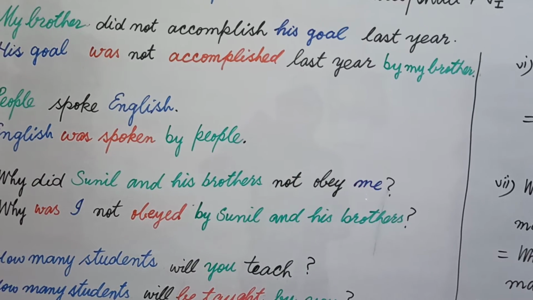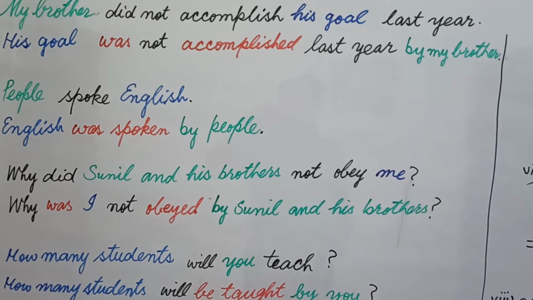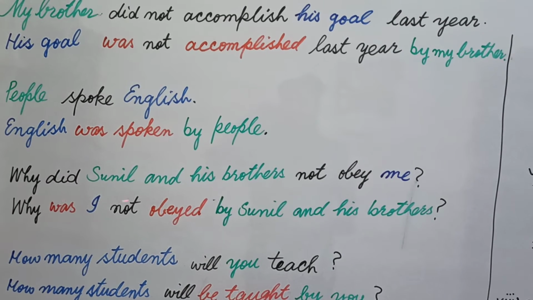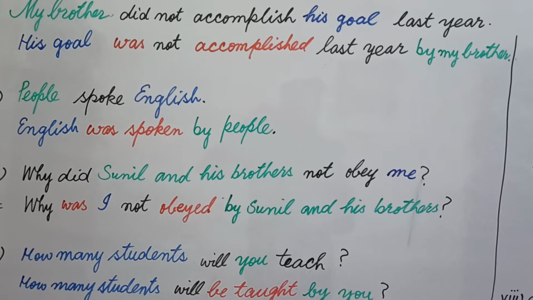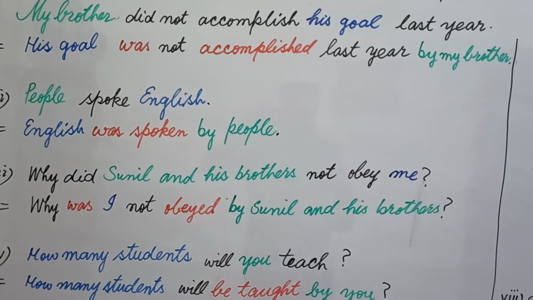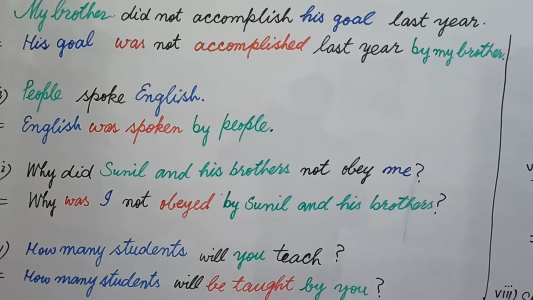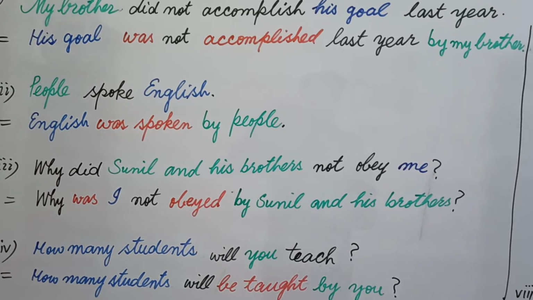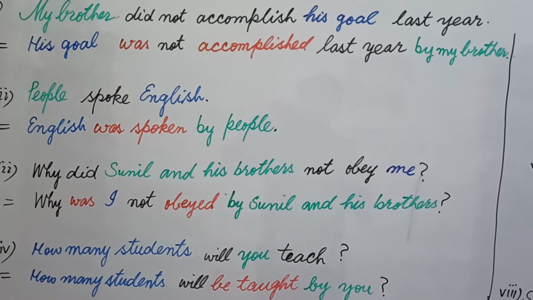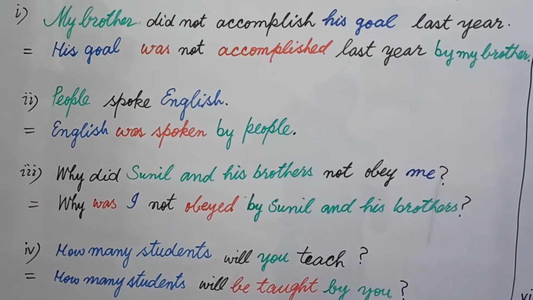And you choose the object from here after obey in the form of me, and you take it at the place of the subject Sunil and his brothers in the form of the nominative case. Nominative case means in the form of the subject, and I is singular, that's why you use was. Why was I not obeyed by Sunil and his brothers? If your subject is one word, you use one word. If you have more than one word, then you use more words. By Sunil and his brothers, your subject and object may be a noun or a noun phrase.